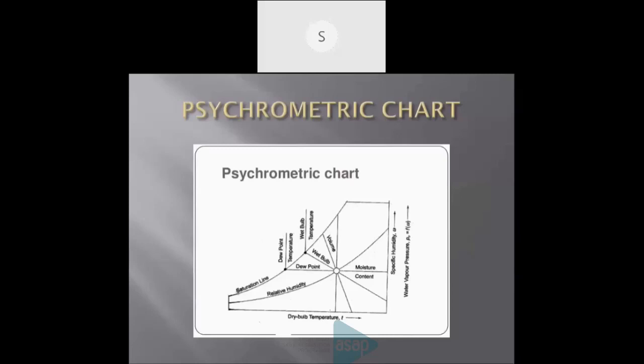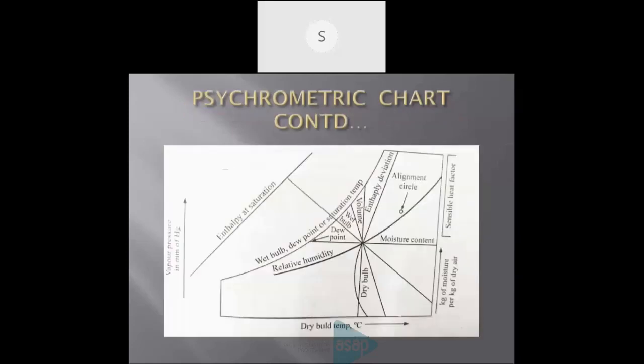More than 8 types of graphs or lines are there in a psychrometric chart. All these are plotted by noting the psychrometric properties of a substance or moisture content. Next slide. In the next slide also, these graphs are shown in detail.